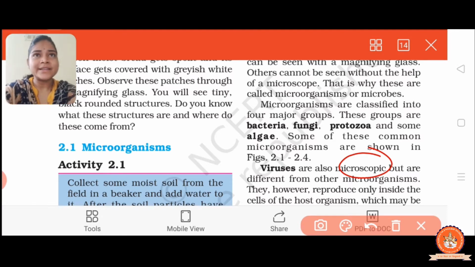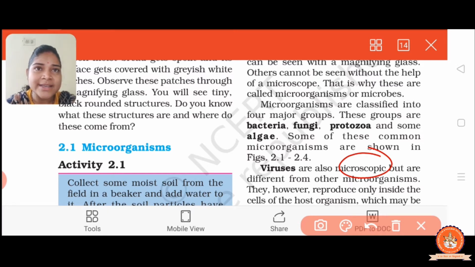Right? And they are considered both living and non-living organisms. If they are present inside the living cell, they are considered a living organism. And if they are not present inside the living organism, at that time it is called a non-living organism.